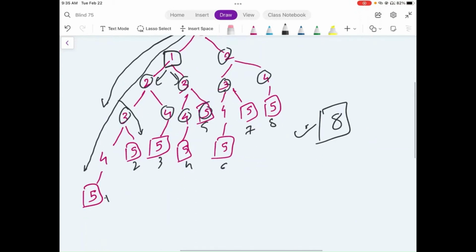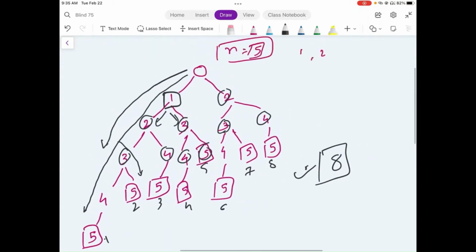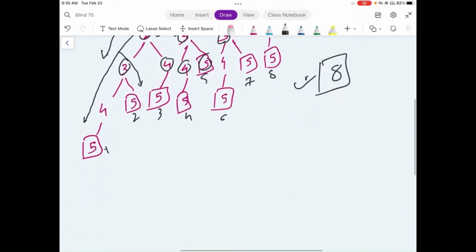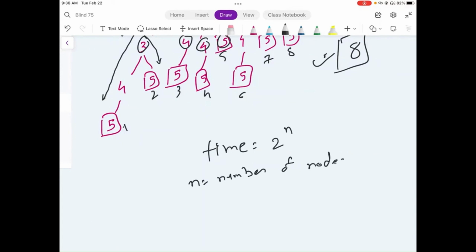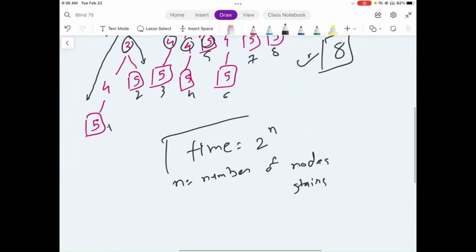So pretty soon, if our value of n goes high, we would be running out of possibilities, and the time complexity for this approach is actually 2 to the power of n, where n is the number of nodes, or in this case the number of stairs. But this is a pretty heavy time complexity and we should avoid it in all cases. So let's see what better approaches we can take.